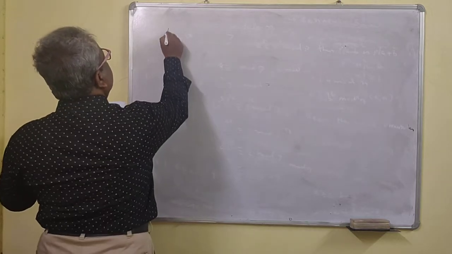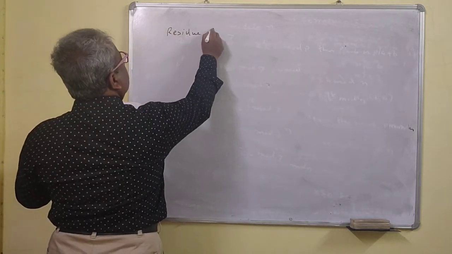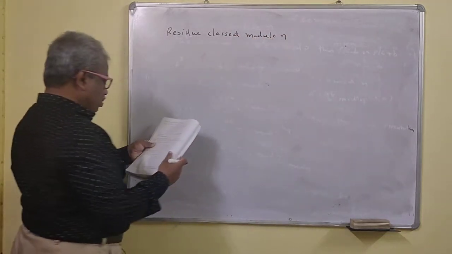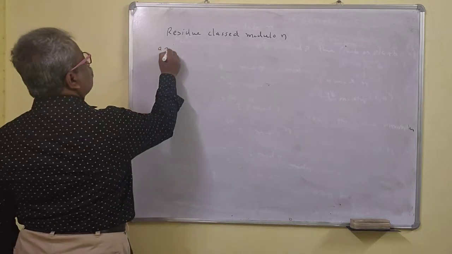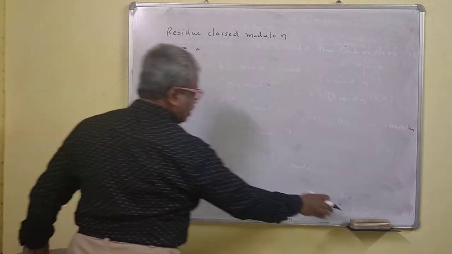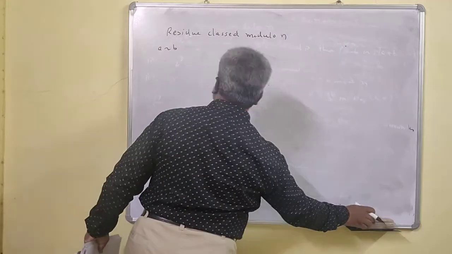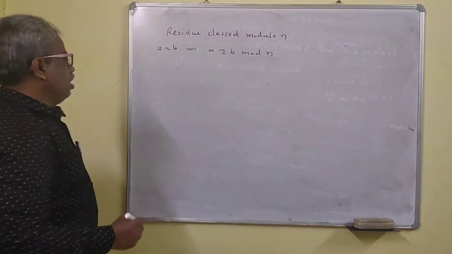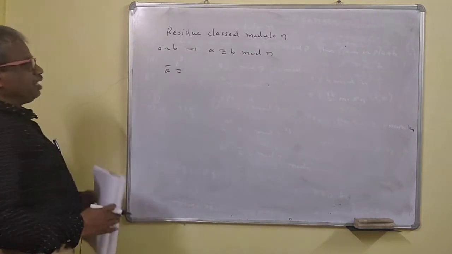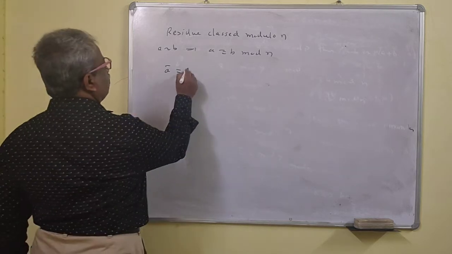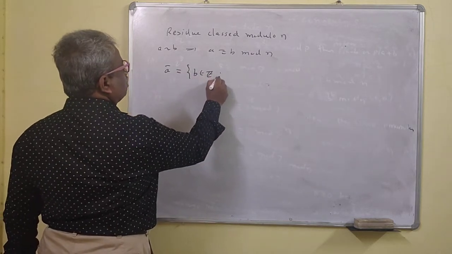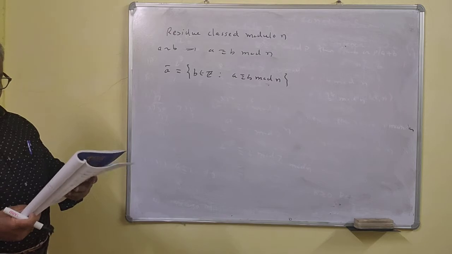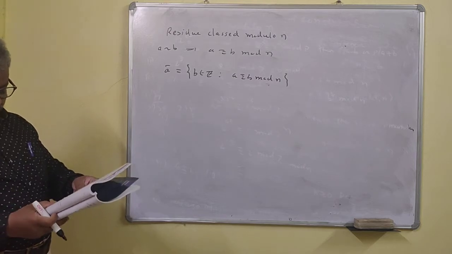Then next point, residue classes modulo n. Suppose this relation: A is related to B implies that A is congruent to B modulo n. Then A bar is nothing but the residue class of A. So this is nothing but the set of all B belonging to Z such that A is congruent to B modulo n. This is the A bar now.